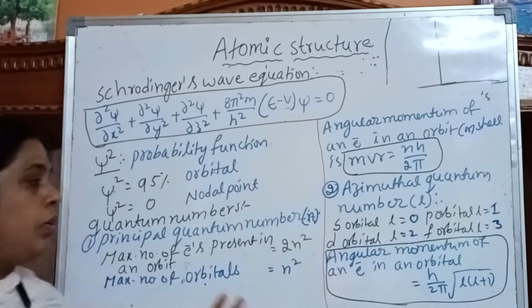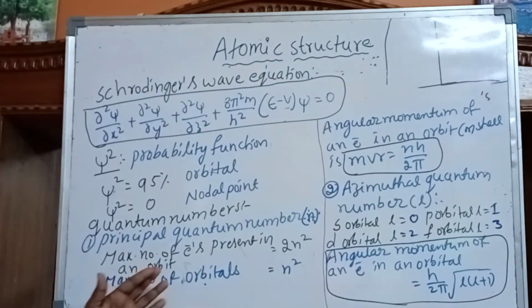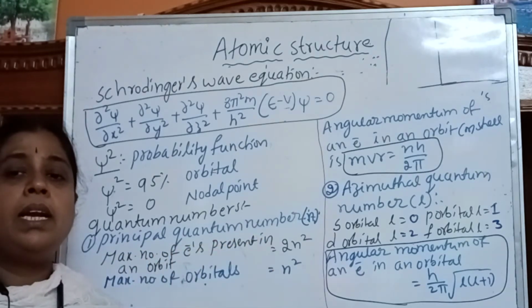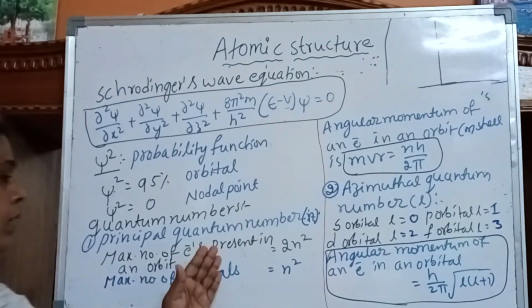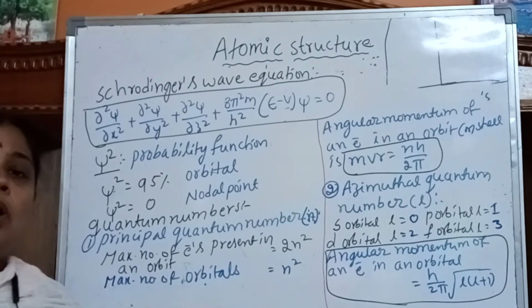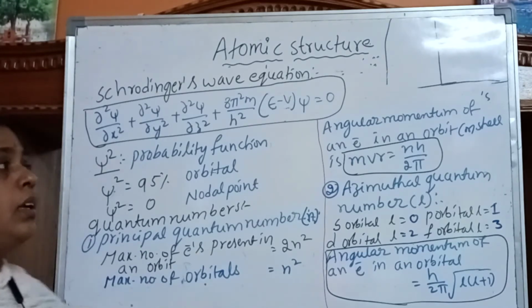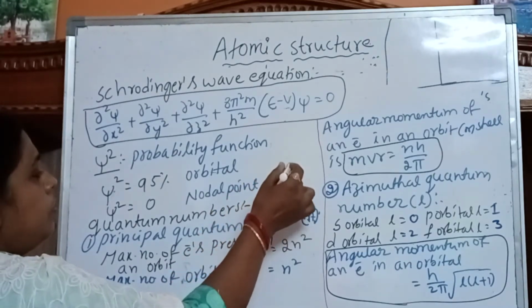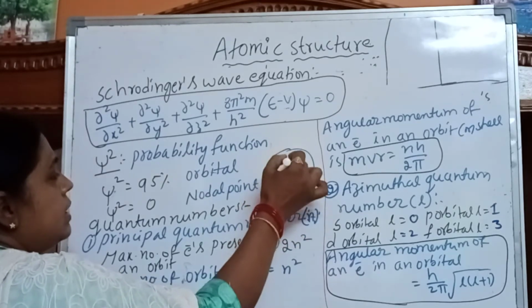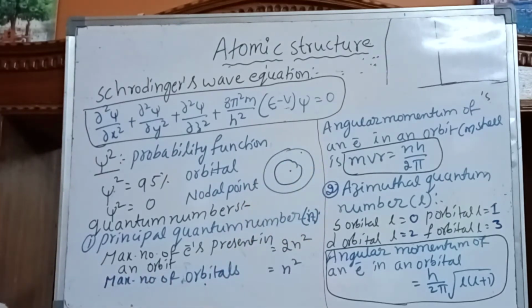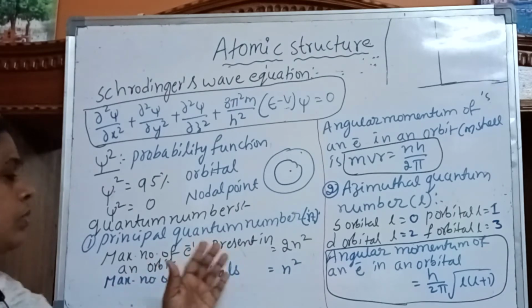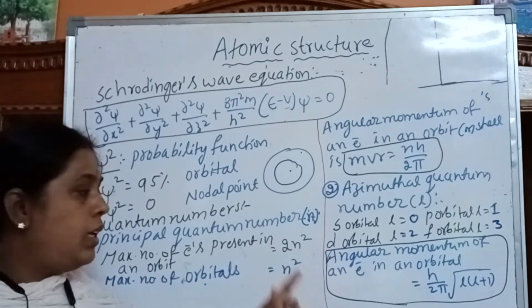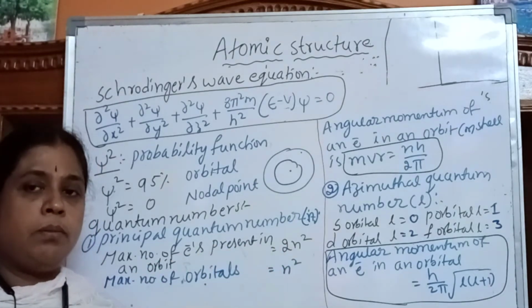The principal quantum number n is used in this formula to calculate the maximum number of electrons present in an orbit. Orbit means main shell, isn't it? According to Bohr, 1, 2, 3 like this are called orbits. So that is 2n square, where n is the principal quantum number.